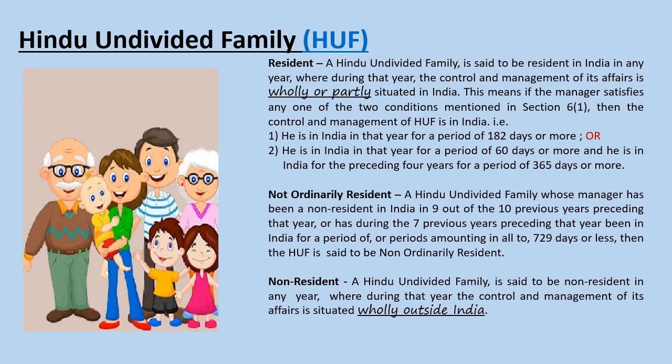Not ordinarily resident: a Hindu undivided family whose manager has been a non-resident in India in 9 out of the 10 previous years preceding that year, or has during the 7 previous years preceding that year been in India for a period or periods amounting in all to 729 days or less, then the Hindu undivided family is said to be not ordinarily resident.